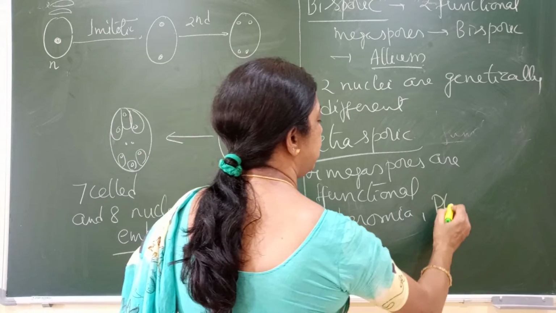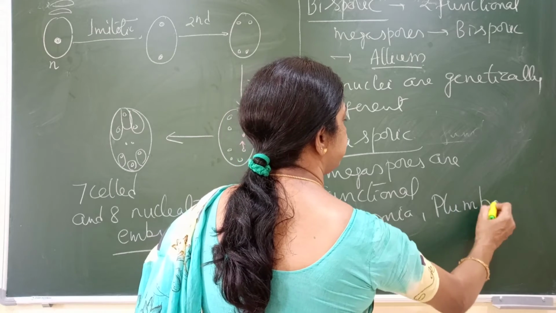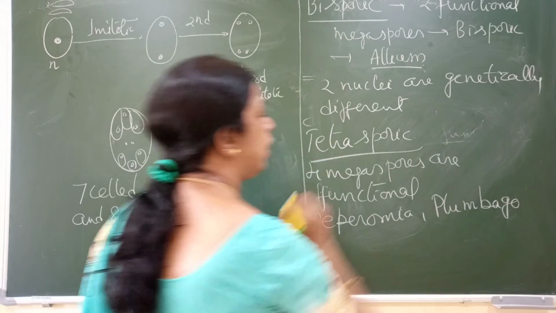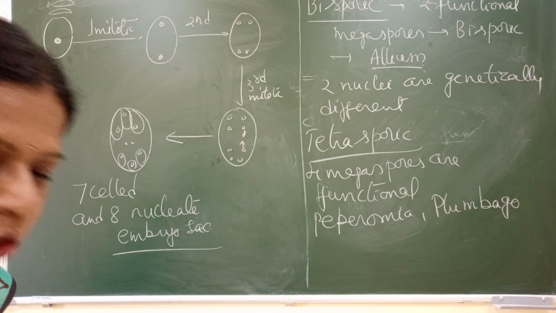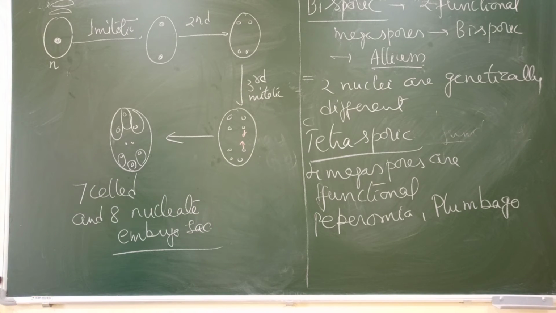Another example, Plumbago. But out of this, the most common type is the monosporic embryo sac. So this is what we have done about the types or development of the embryo sac. Here a few objective questions we can expect, some 2 or 3 objective questions which can be expected here.